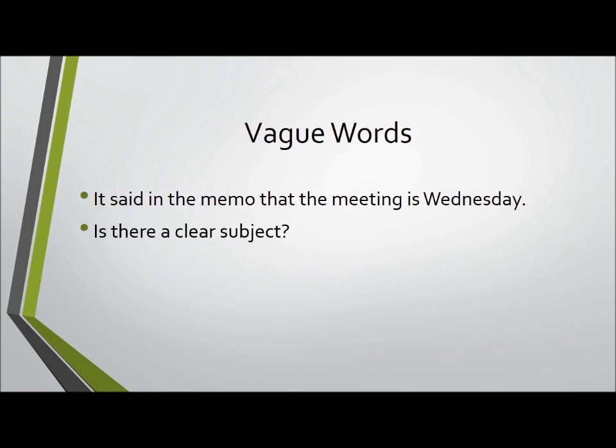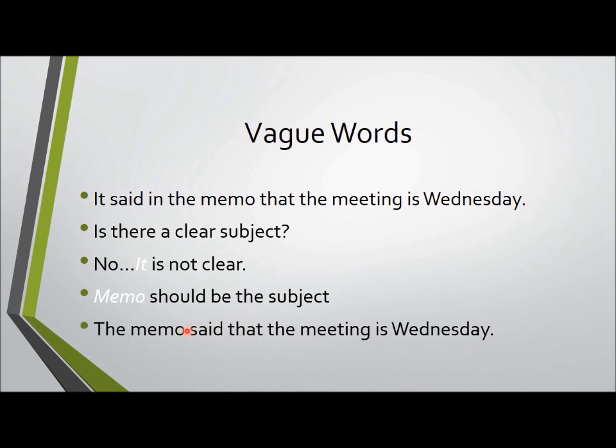Okay. Now, is this a clear subject? No, it's not because of the it. So again, let's remember what we said we'll do. We're going to get rid of it. And what's the it anyway we're talking about here? Yeah, we're talking about a memo here. So instead of using it, we're going to simply say memo because memo should be the subject of the sentence. So when we go to revise this: the memo said that the meeting is Wednesday.